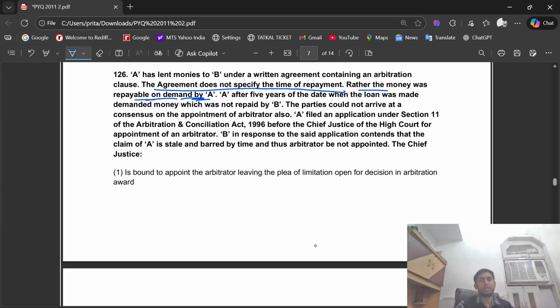अच्छा, ये मेंशन था कि A बोलेगा तब देना पड़ेगा। A after 5 years of the date when the loan was made demanded money which was not repaid by B, the parties could not arrive at a consensus on the appointment of arbitrator. Also, A filed an application under Section 11 of the Arbitration and Conciliation Act 1996 before the Chief Justice of the High Court for appointment of an arbitrator. B, in response to the said application, contends that the claim of A is stale and barred by time, and thus arbitrator is not appointed.